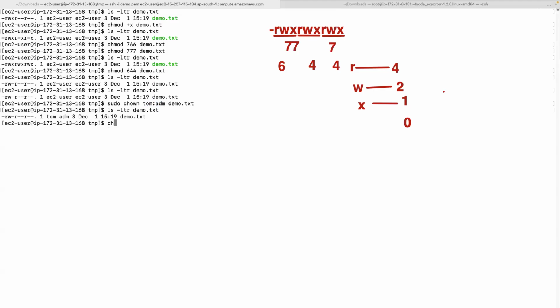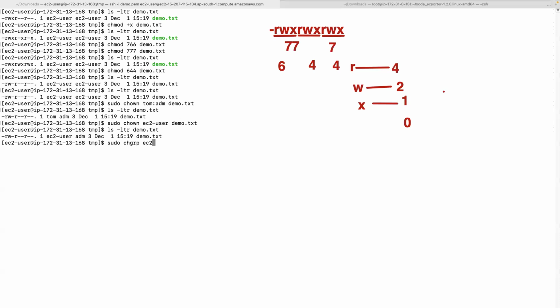Similarly, let me use sudo if I want to change only the owner. You can give only the first part, and that will consider only the owner. Only the owner of the file will be changed. The owner's group is not changed. Now if you want to change that as well, you have another command called change group, chgrp.